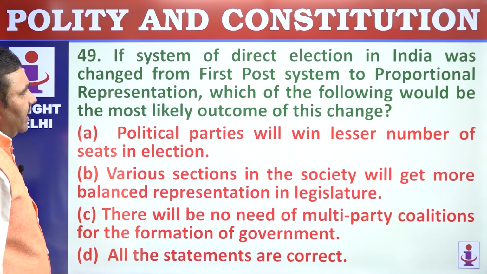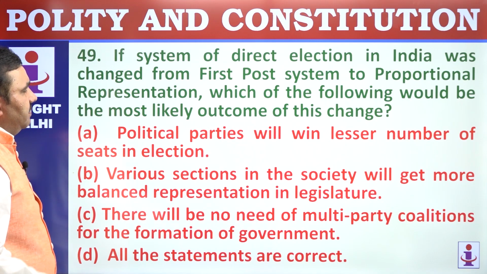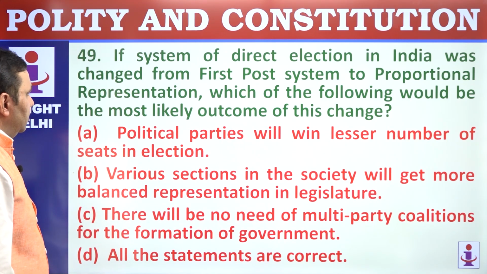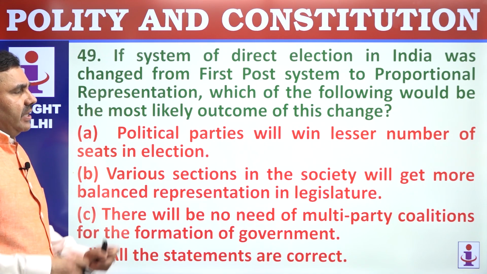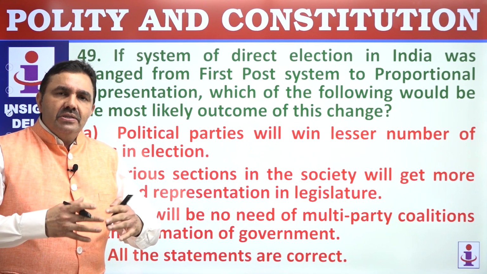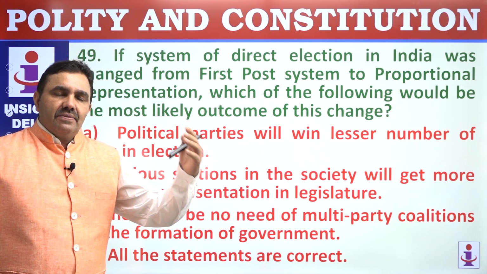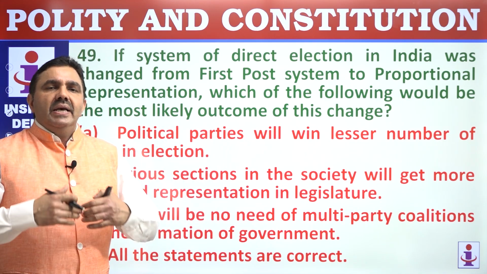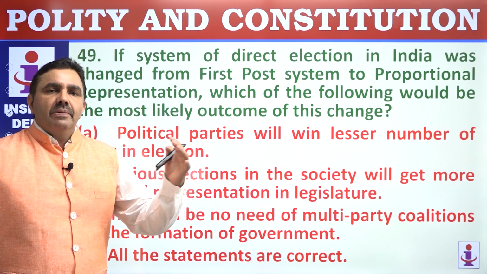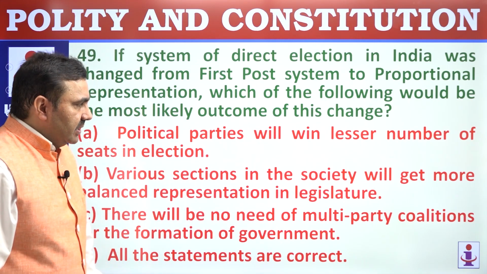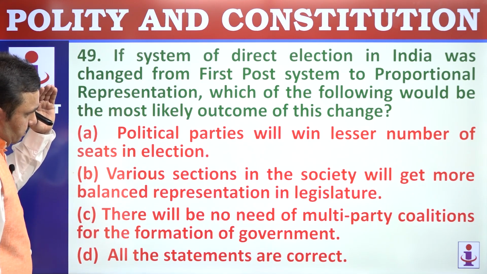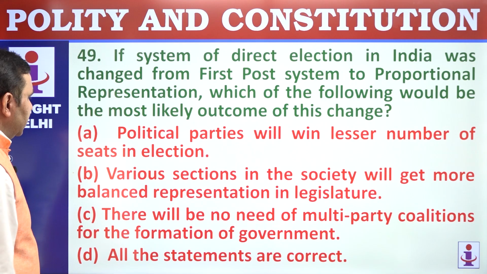49. If the system of direct election in India was changed from first past the post system to proportional representation, which of the following would be the most likely outcome? The most likely outcome will be the emergence of a large number of parties along the lines of caste, religion, language, culture, economy, or any other affiliation. So we'll have multiple parties emerging, and political instability will be the order of the day. Political parties will win a lesser number of seats in elections.